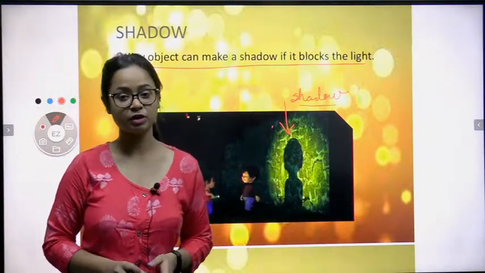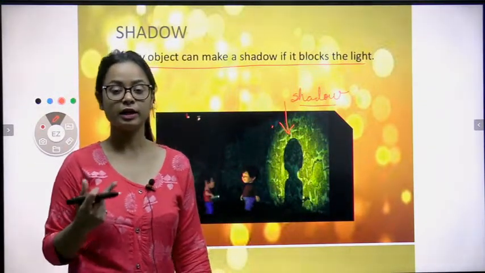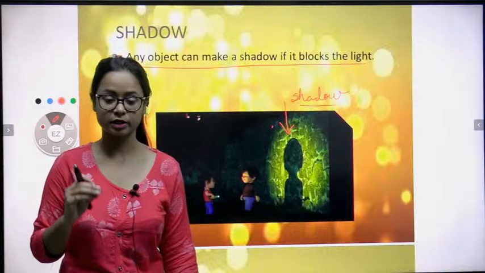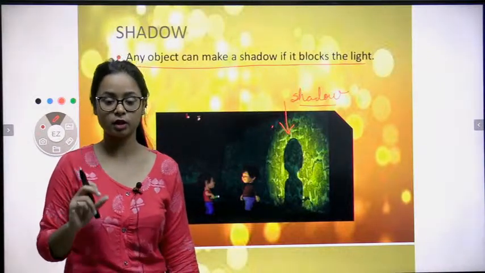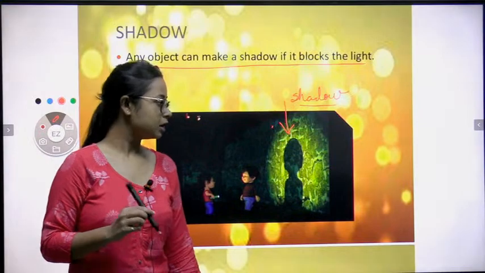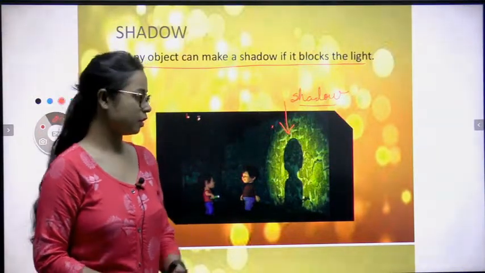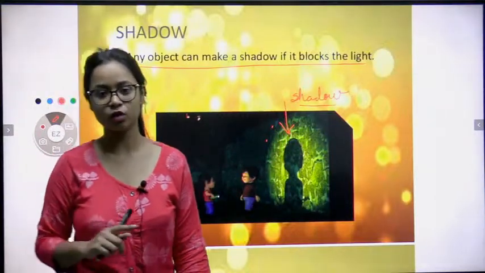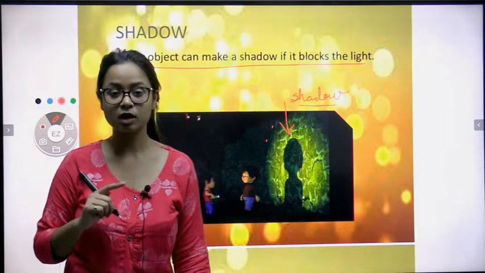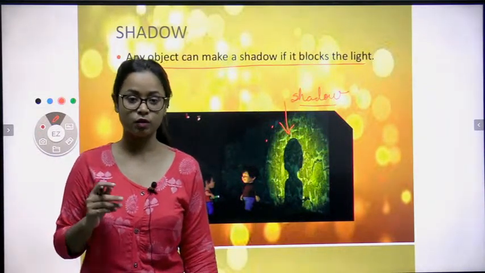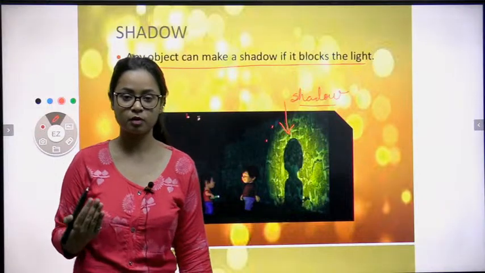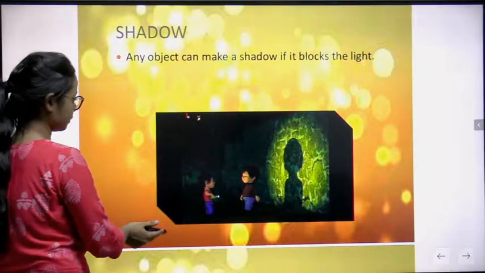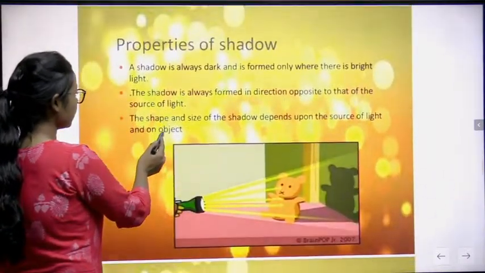If a definition comes, what is a shadow? What you will write? The dark outline, regardless of any color, of any object. It only gives you the outline of a particular object. Clear? For example, if you see only the shadow of a person, you cannot say who is standing over here. No. Why? Because it only gives the dark outline of that person. You cannot see the clear image of that person, who is standing over there, right? So that is a shadow. Now, what are the properties of shadow?